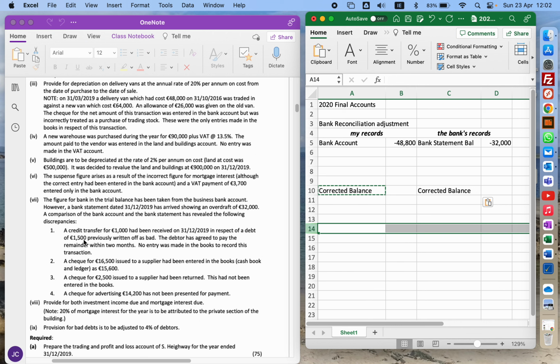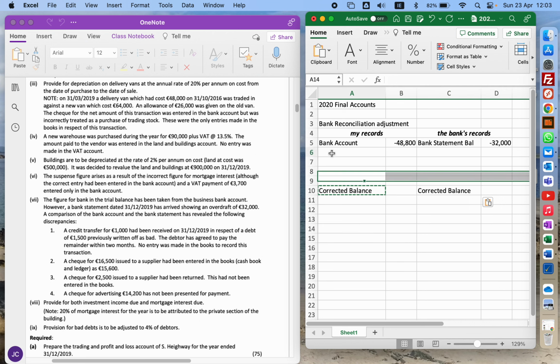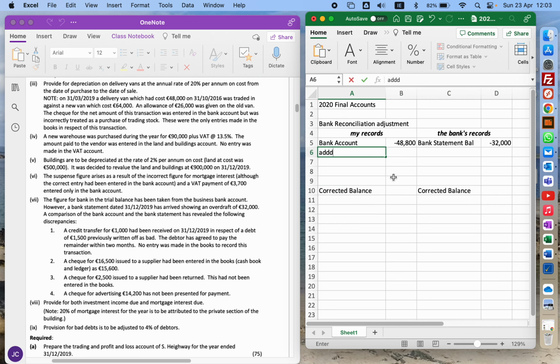Okay, so first one, credit transfer 1,000 have been received in respect of a debt of 1,500 previously written off as bad. So that means I had a bad debt, which I'm now cancelling, and the debtors agreed to pay the remainder in 2 months. So, who didn't know about this? Well, credit transfer is when money is lodged directly into a bank account. So I found out when I read my bank statement, so I didn't know about it. So I'm going to add the credit transfer. So that's going to be plus 1,000.